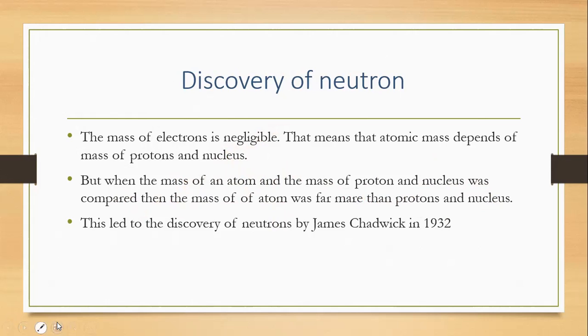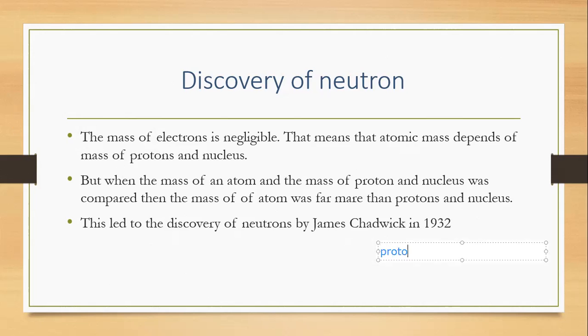Let's understand this properly, because this might be a little important. First of all, we know that the electron's mass is completely negligible. That means the atomic mass depends on the mass of protons and nucleus.